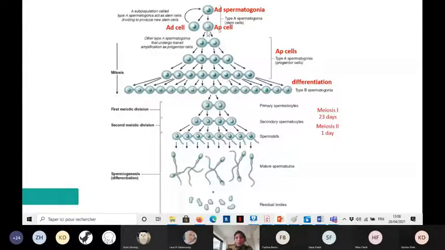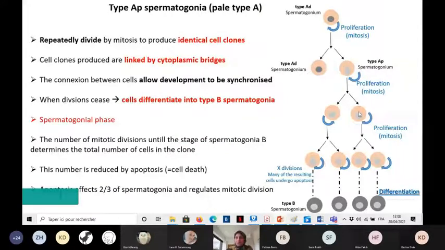Okay, so as I said, the AP cells will divide by mitosis. They will undergo several mitotic divisions to give the type B spermatogonia. So here we have several mitotic divisions. I didn't represent here the cytoplasmic bridges, but you should know there are cytoplasmic bridges between all of those cells. Now they undergo several mitotic divisions, we'll say X number of divisions